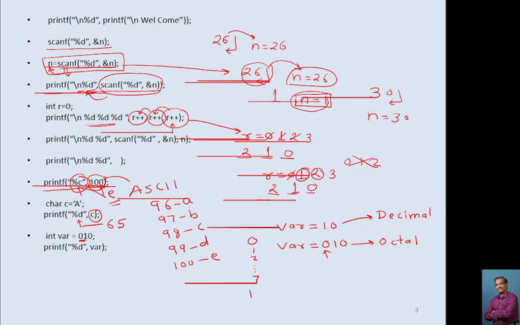And when it comes to 8, it makes this 10, 11, 12, like this, it will go up to 17. Then 20, 21, like this. So this is the octal numbering system. In the octal numbering system, when it is 10, that is equivalent to decimal 8. So this will print 8. Remember this. This will print 8. Always remember this. It won't print 10. This 0 indicates it considers an octal number and this 10 gets converted from octal to decimal. Octal 10 is equivalent to decimal 8. It will print 8.